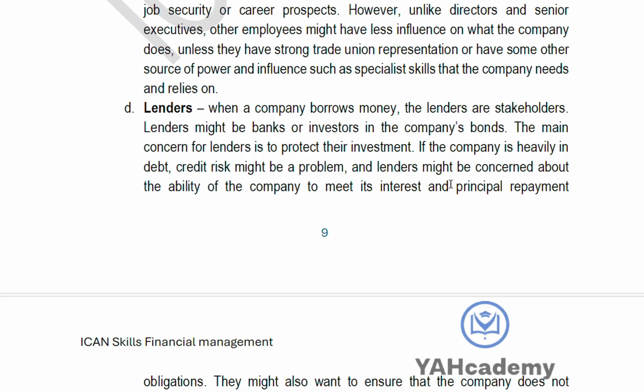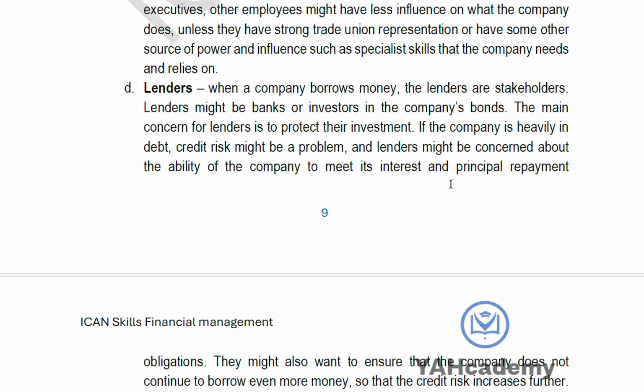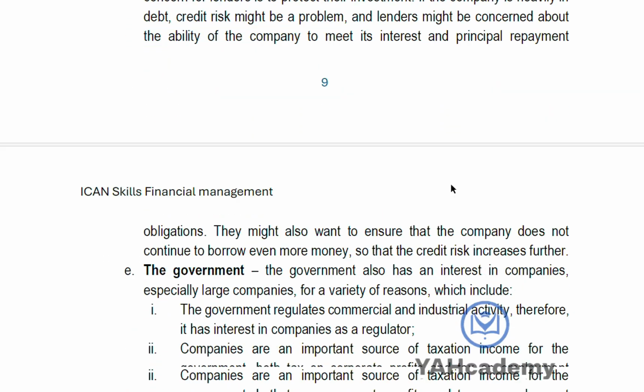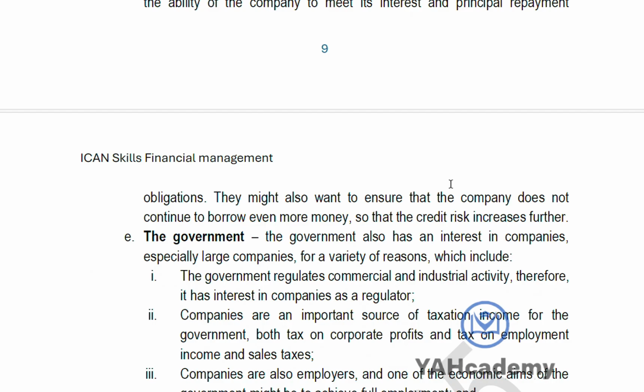Then lenders. When a company borrows money, the lenders are now stakeholders. It can be banks, can be investors in bonds. They are looking for protecting their investments. Yes, hope this company is not going to go bankrupt anytime soon. Can they pay their debts? Can they finance their interest? This is what they are looking for. Hope they are not going to 200 other places to borrow money. How many more places are they borrowing from?